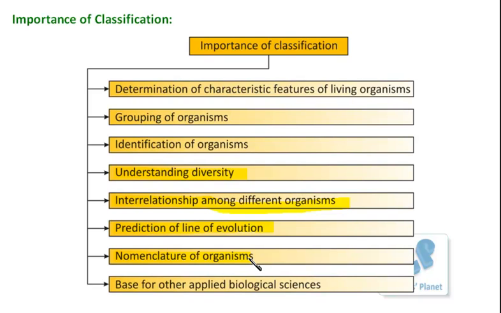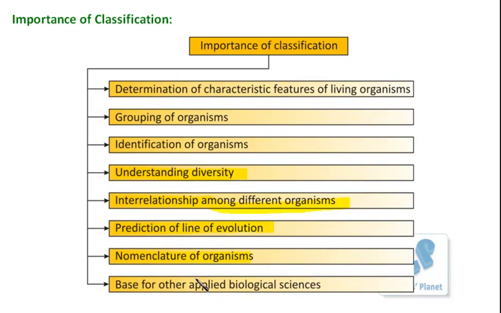And scientific nomenclature is done on the basis of characteristic features. Once the classification is known, the organism is assigned the scientific name, which is related to the name of the group to which it belongs. So the name of that group is the first name of the organism, and further it is added up with a specific name. This is how classification can help in the naming of organisms.